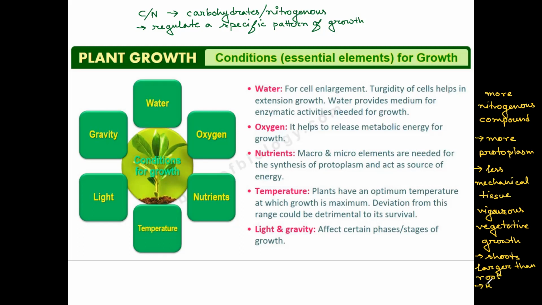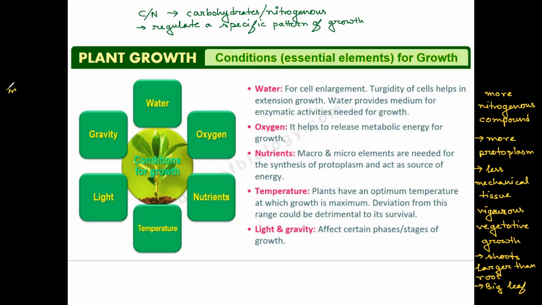And leaves will be quite big. So if a plant is having this condition, these are the things which are reflected.